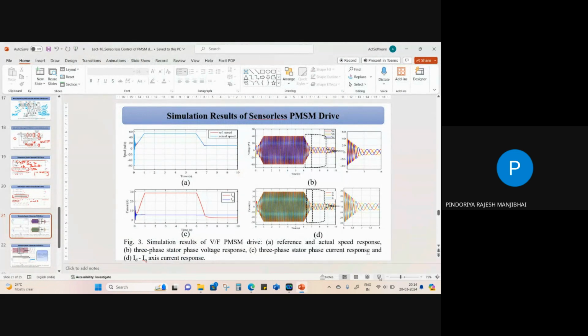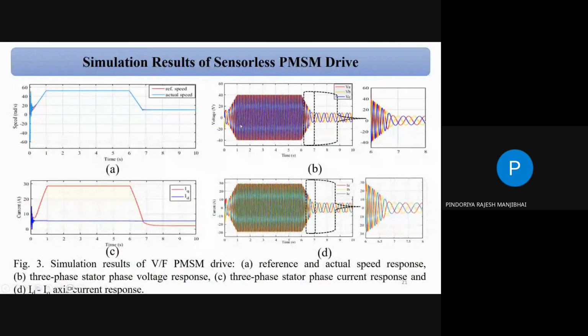Okay. So for the last 5 minutes, I will take only 5 minutes. This is the simulation result of the sensorless PMSM drive. This is just for your information. You can see this is the theta response, and this is the speed. You can see the dynamic operation: the speed is increasing, then constant for some time, then decreasing and increasing again. You can see the reference and actual speed have a very, very small error, otherwise negligible. Correct?